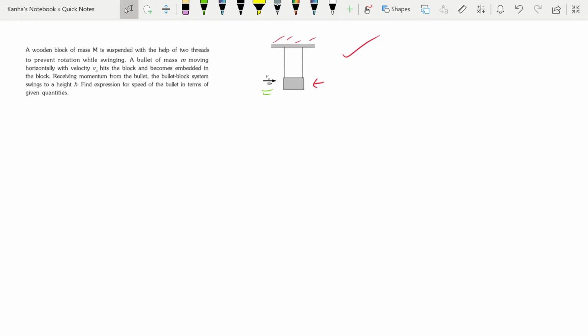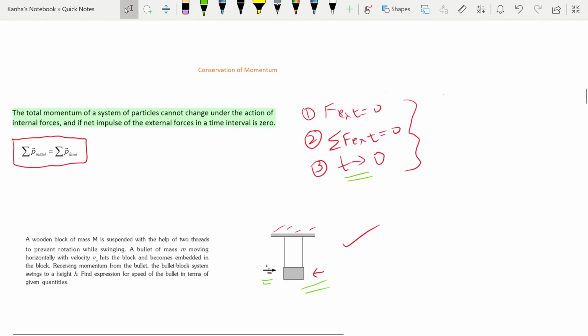Now, during this process, the net force acting on the bullet block system in the vertical direction is 0, and there will be no force acting in the horizontal direction. Therefore, the momentum of the bullet block system will remain conserved. So before applying anything, you should make sure that one of these conditions is valid.